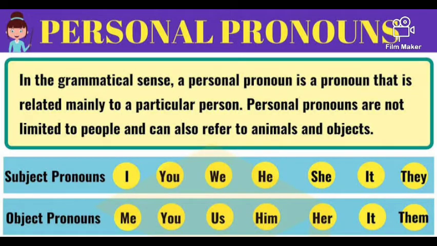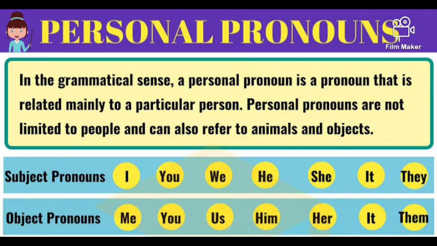Talking about personal pronouns, they are related mainly to a particular person. But personal pronouns are not limited to people, they can also refer to animals and objects, in singular and plural. Subjective pronouns: I, you, we, he, she, it, they.